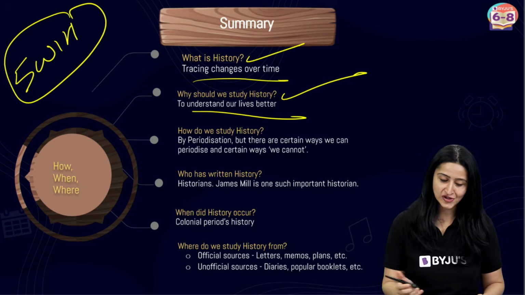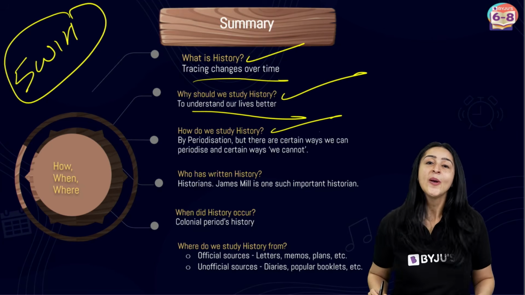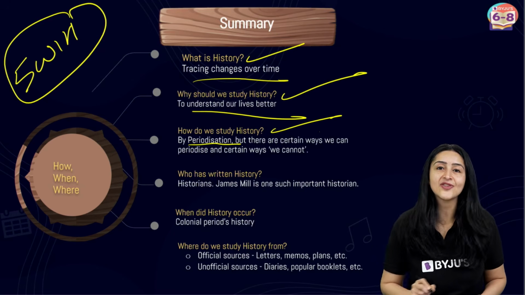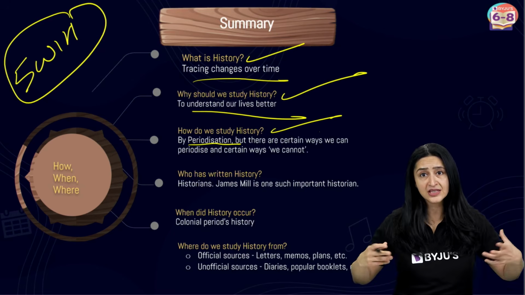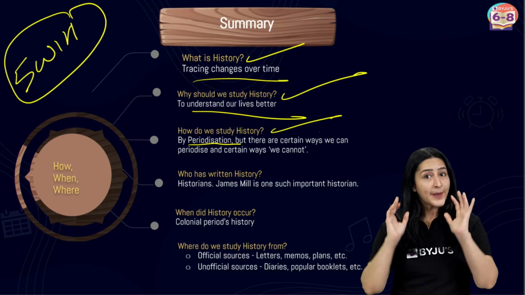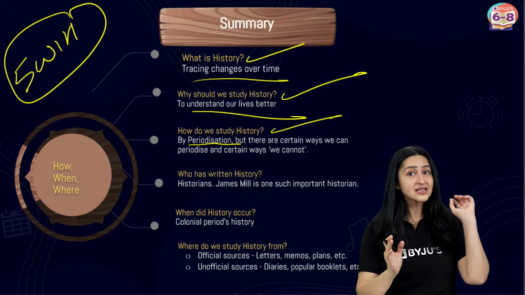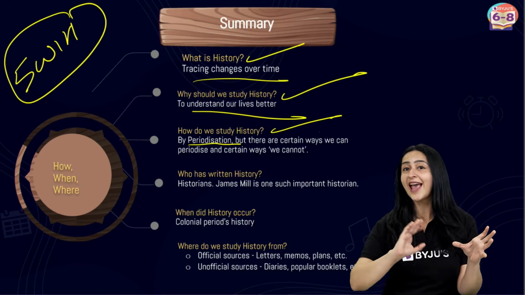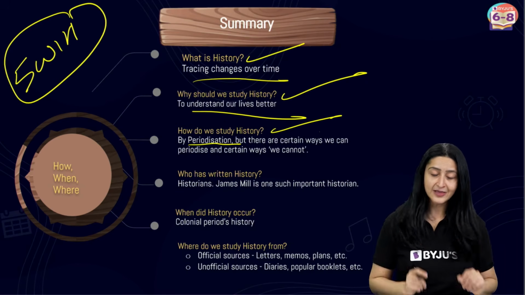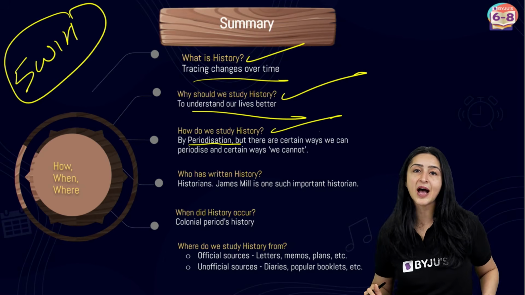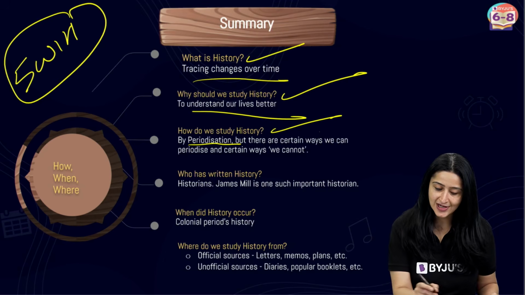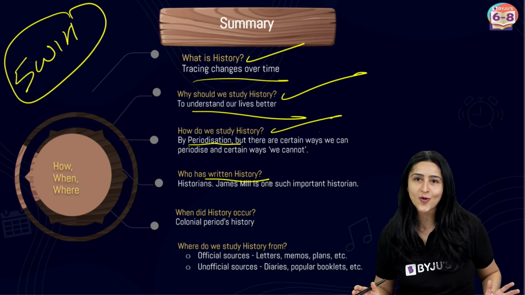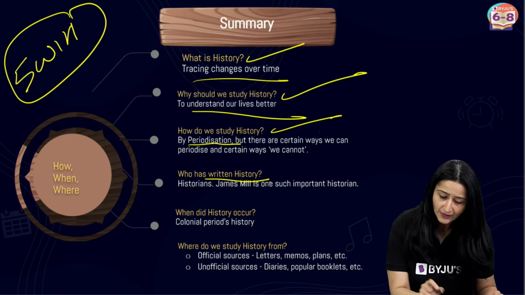How do we study history was our next question. Well, we can study history with the help of periodization, and with this it will actually become easier. But we also learned that there are certain ways that we can periodize, and definitely there are certain ways that we cannot, right? Then the fourth question that we talked about was, who has written history? And of course we said that the historians have written history, right?